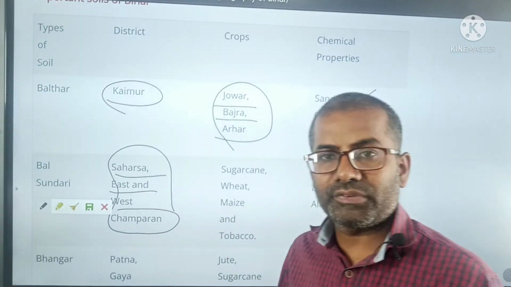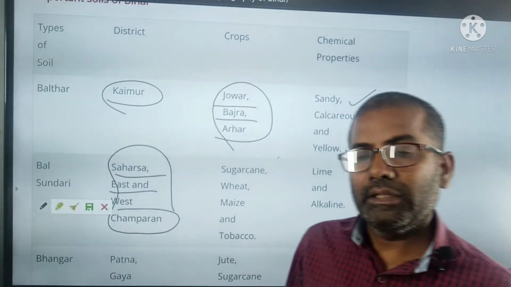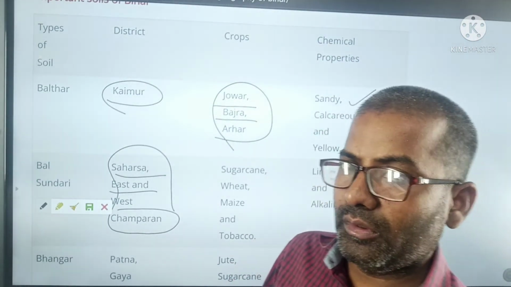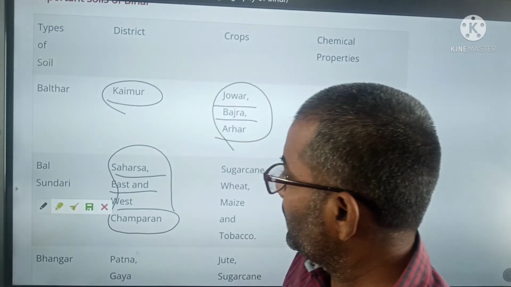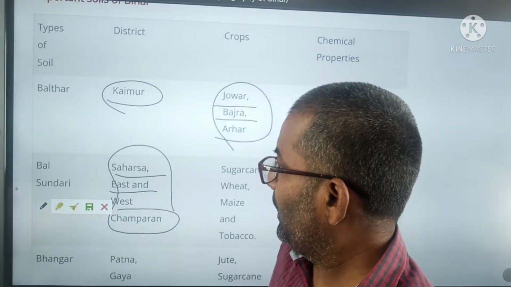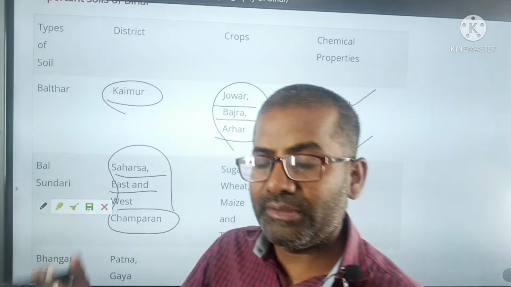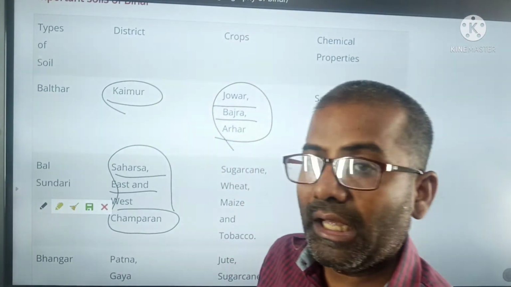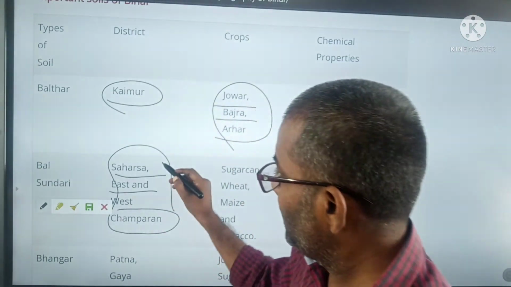Actually, the formation of this soil is brought by the river that comes from the mountain and brings this soil.